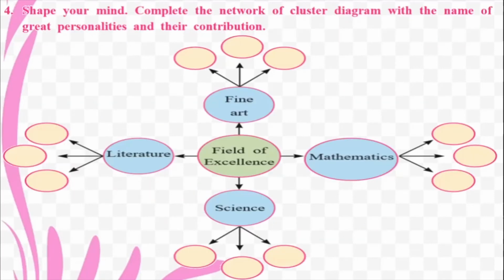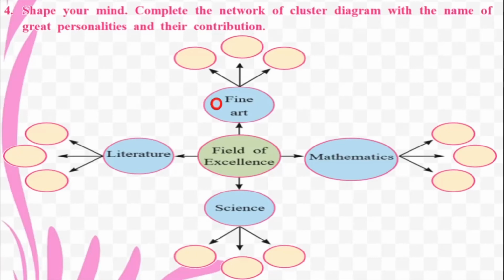Now there is one more exercise, children, in your textbook where you have to fill up this particular map. Okay, so there is a network diagram here and you are supposed to fill up the names of the personalities related to the various fields that they have given here. So you have the field of fine art, mathematics, science and literature. Think about who were the famous personalities in the field of fine art, mathematics, science and literature, and then come back and check the answers that I'm giving you.